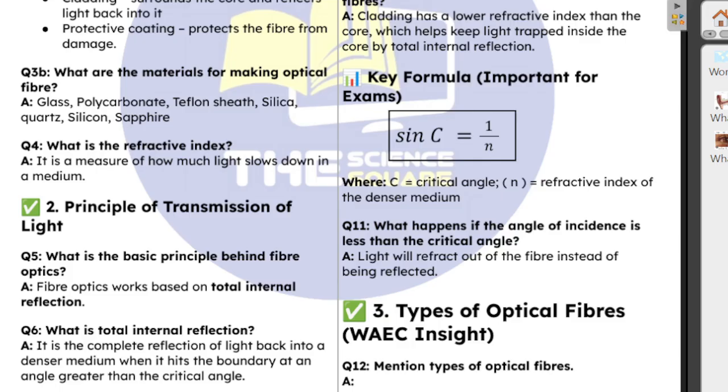For total internal reflection to occur, there must be two conditions, and they have been mentioned in this definition. Light must be traveling from a denser medium to a less dense medium, and the angle of incidence must be greater than the critical angle.